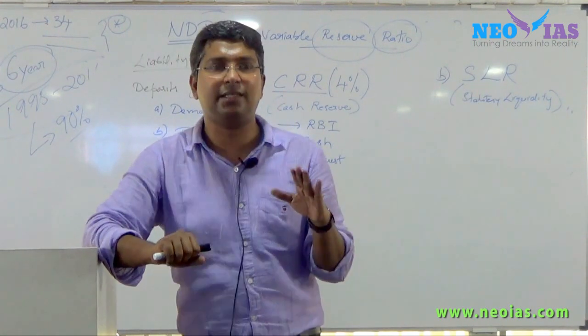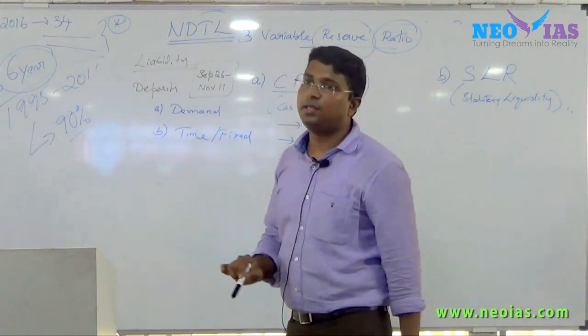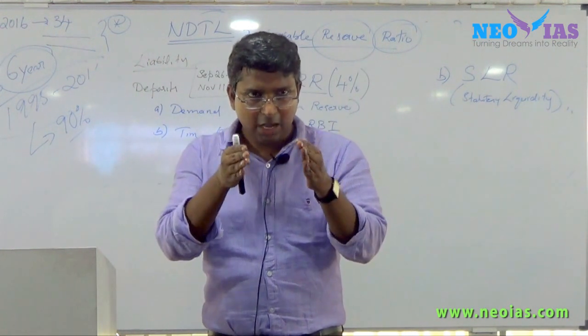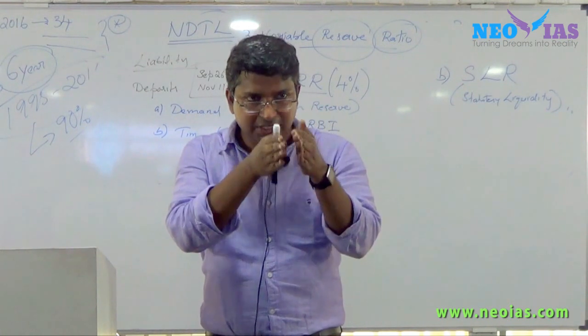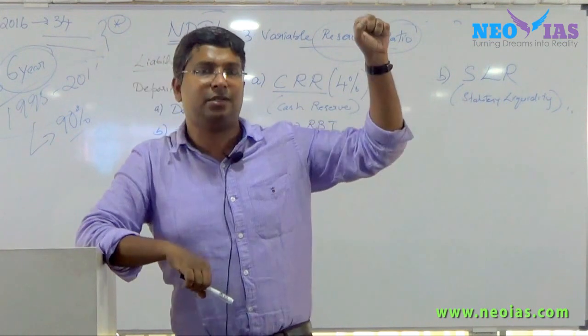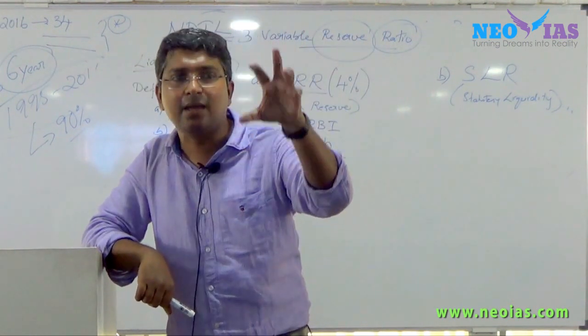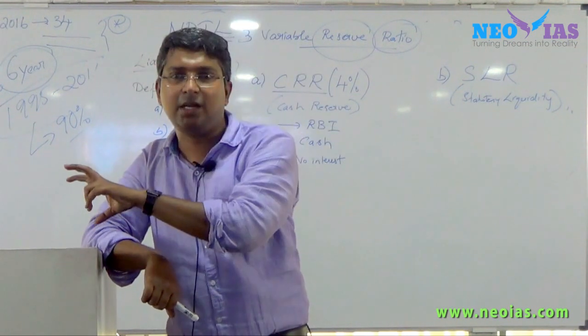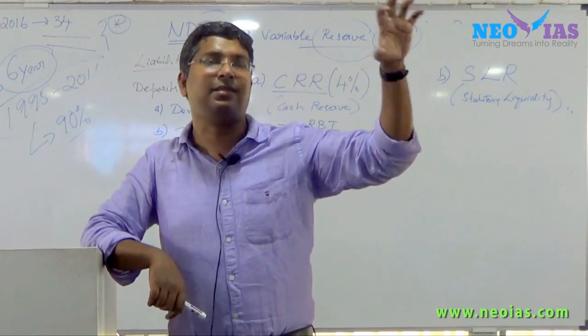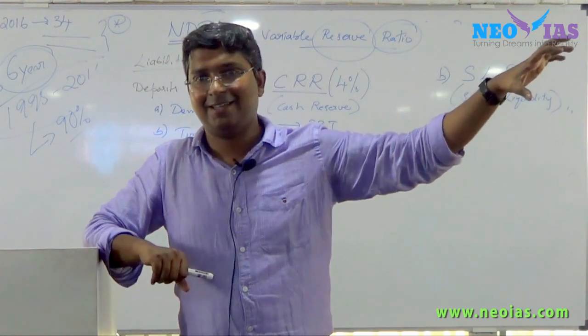But what RBI said is that whatever deposits have come to the bank during this period, from the present CRR, how much increase has happened? It said that the entire deposit, that means 100% of the deposit which the bank got during this period, has to be kept as CRR.